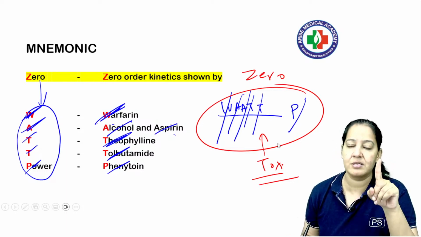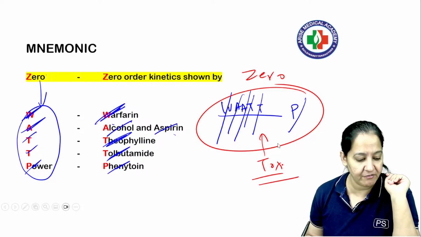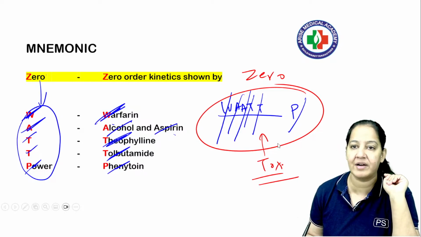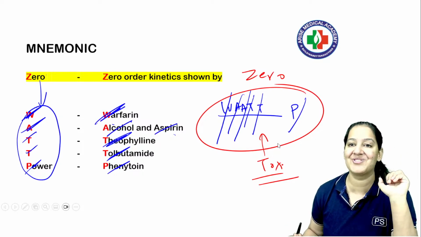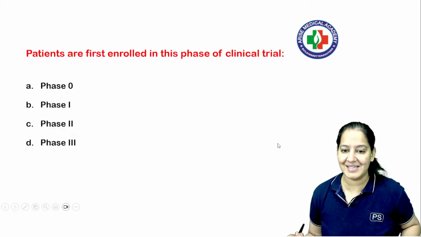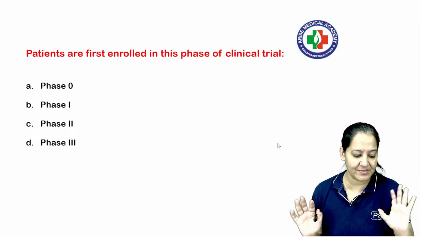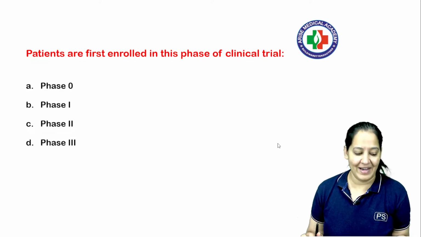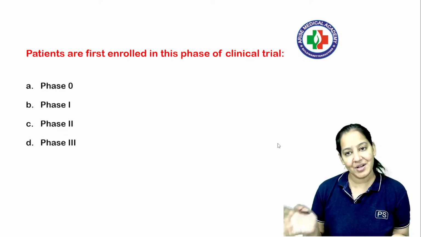These are dangerous drugs. What is the mnemonic? WAAT, watt power. Please say the full form. That is zero order kinetics. Remaining all are first order. Don't learn the list. Remaining all. So zero order is dangerous. That is the meaning. Got it? Say yes. Can we go to the next question? This concept is crystal clear to you. So yes, very good, Radheshyam, very good, Noor. Everyone is right. Okay. So coming to the next question.